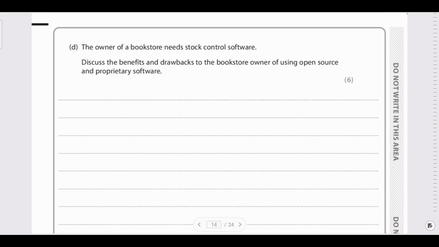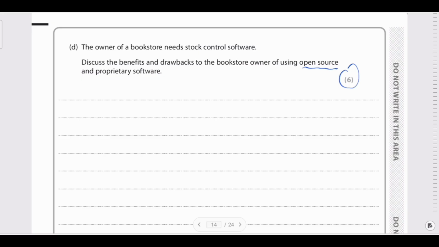The owner of the bookstore needs stock control software. Discuss the benefits and drawbacks to the bookstore owner of using open source and proprietary software. This is the 6 marks question. Over here, you can write three benefits and drawbacks of using open source, and three benefits and drawbacks of proprietary software. This will fetch you 6 marks.